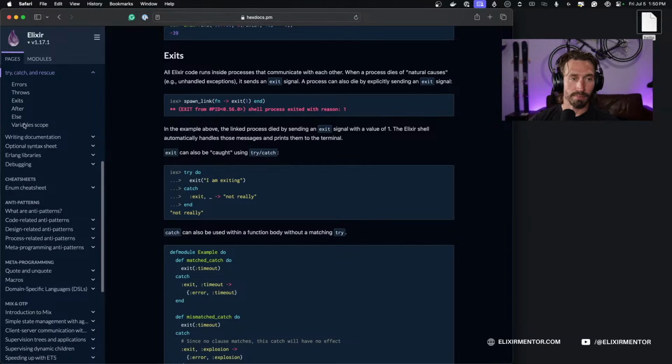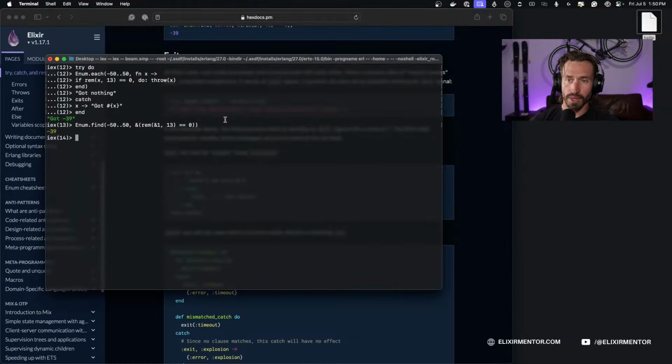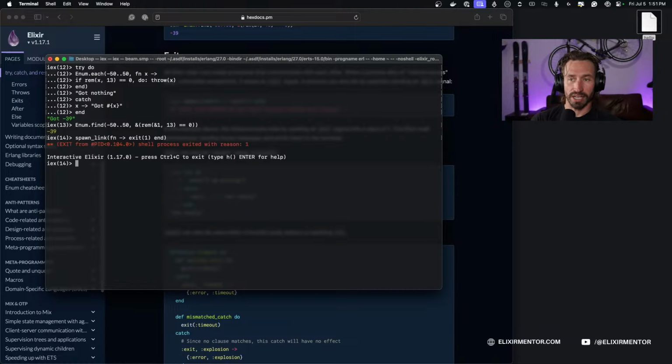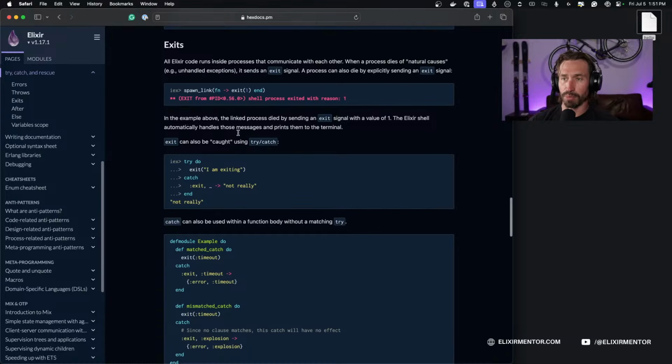So we can spawn a process here with spawn_link. And we're just going to call exit, passing in a message, just 1, and then end. And when we hit enter, we get our exit, and it tells us that the process was exited with reason 1. So in the example above, the linked process died by sending an exit signal with a value of 1. The Elixir shell automatically handles those messages and prints them to the terminal.